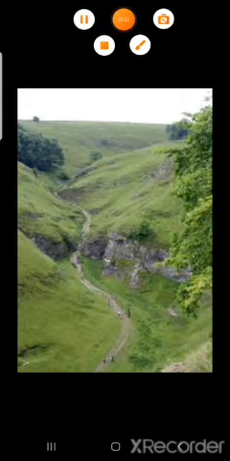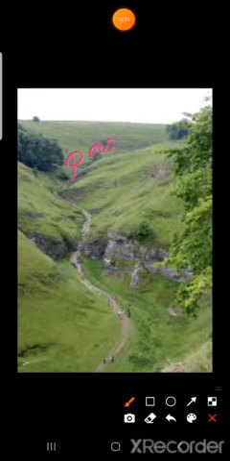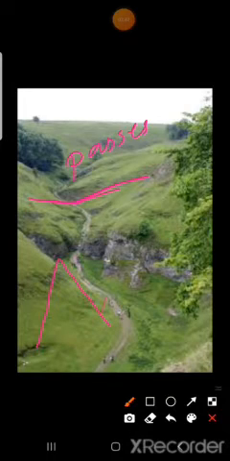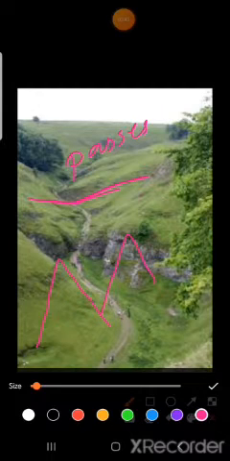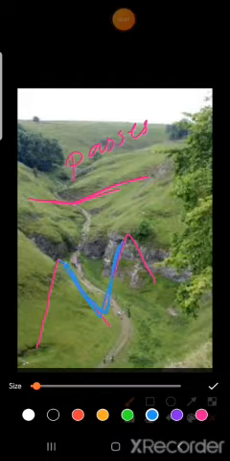Then see next picture. Passes and valleys. Passes means the area between two mountains where we can pass. And valleys means what? Two mountains are there, then the area between these two mountains is called a valley.